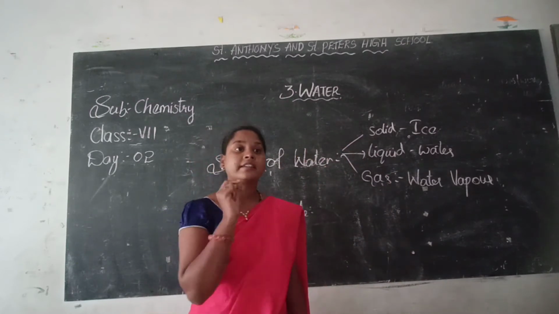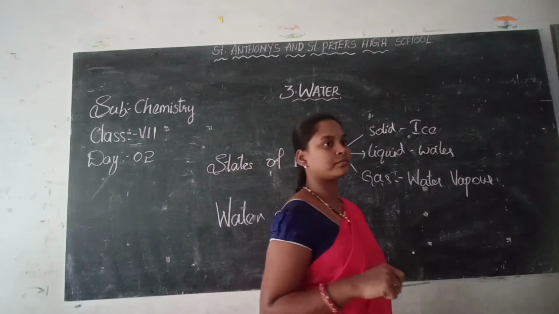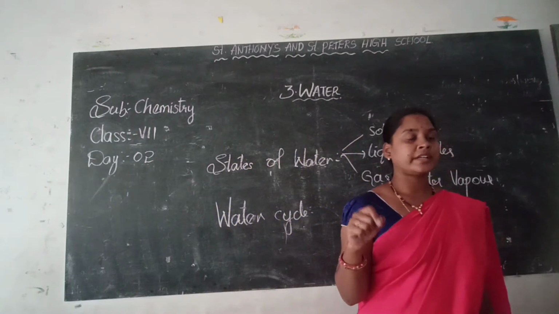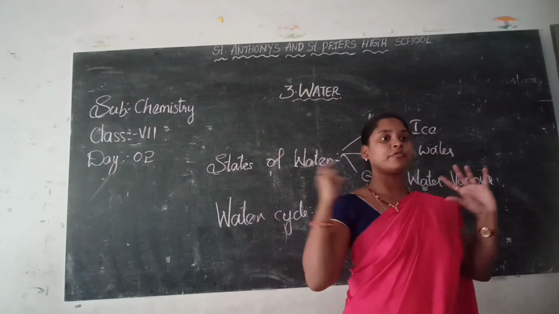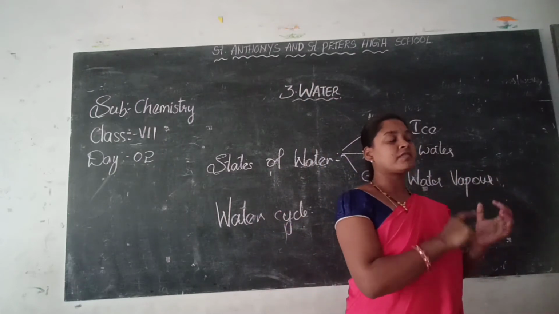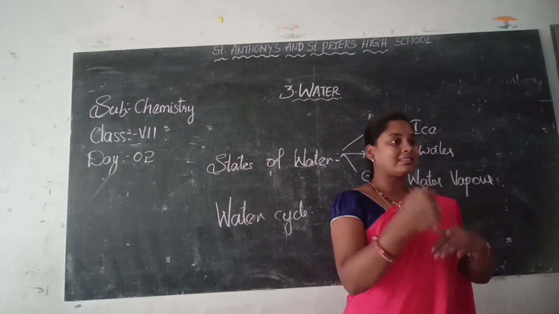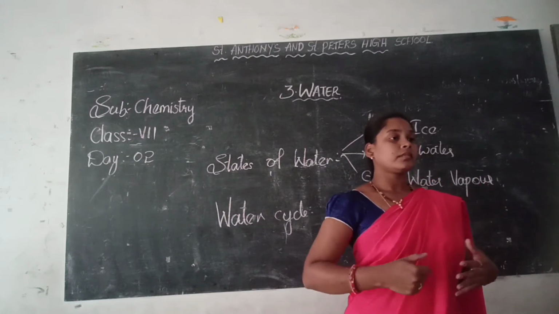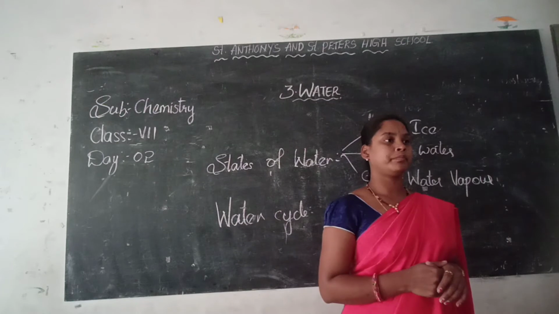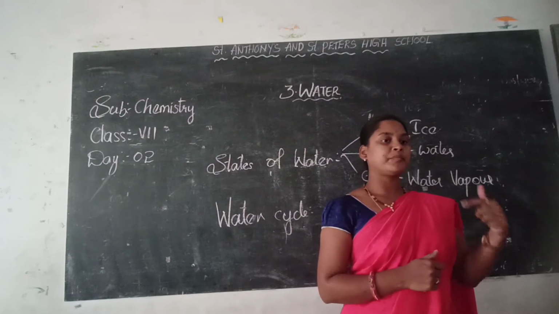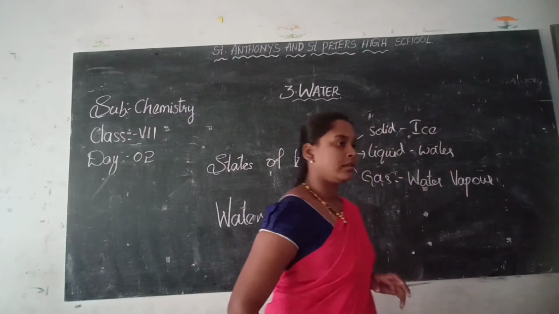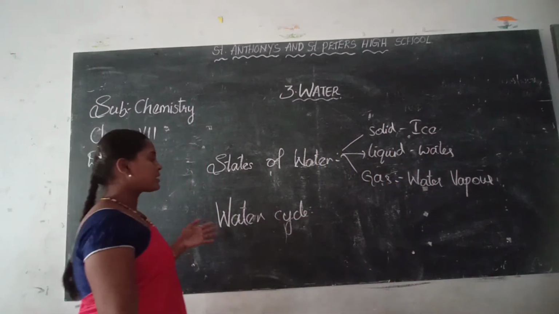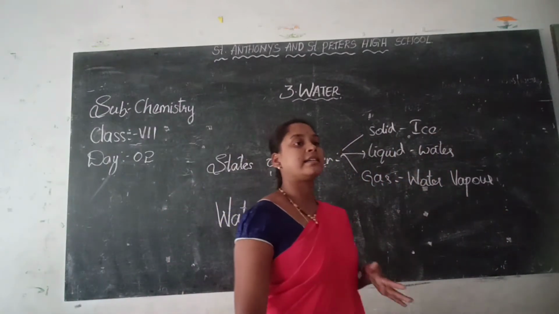Is rainwater fresh water or not? Rainwater is fresh water. But when it reaches the earth's atmosphere, we have a number of gases around us. Those gases will be mixed with the water and that water is not completely drinkable. But after purification we can drink that water. Clear? Next.